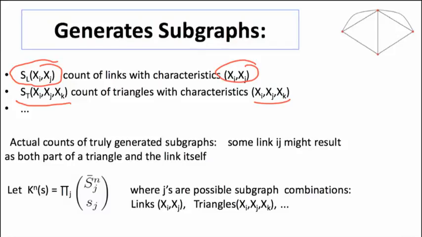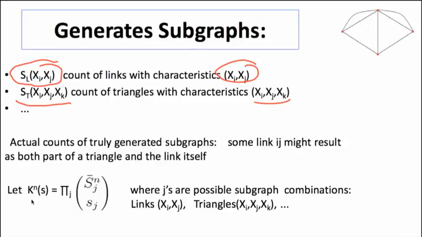So it might be that a link is formed directly because those 2 individuals wanted to form it, but it's also because one of the triangles formed that contained it, or maybe even several of the triangles. So it might be that a given link forms in several different ways. It forms at once directly and then also as part of triangles. And here we're going to keep track of the direct number of links that actually formed and the triangles and so forth. So we might actually be doing some double counting in terms of some of the links, and actually some of the triangles if they also form as part of cliques and so forth. Okay? So we keep track of these actual counts.